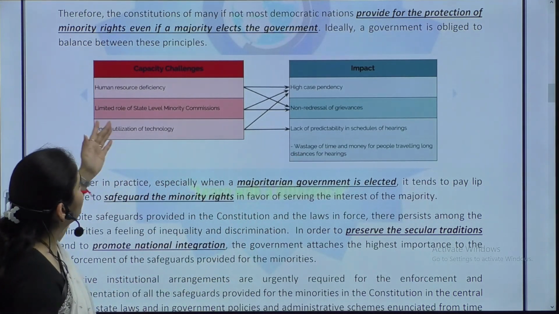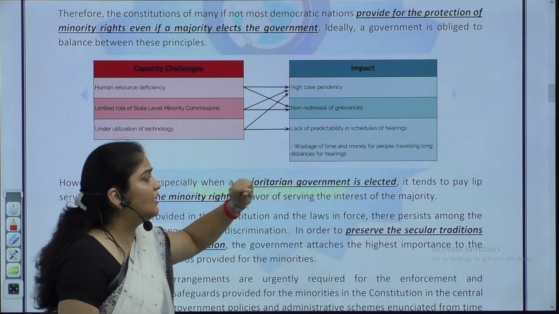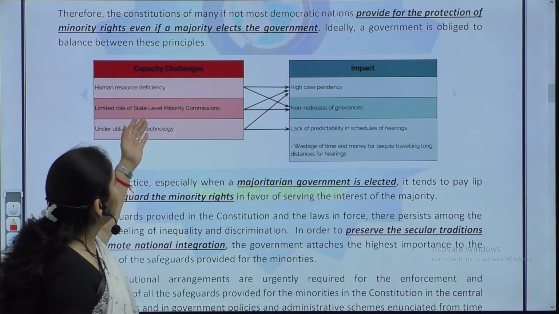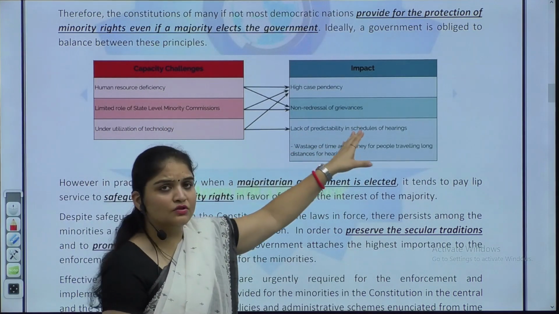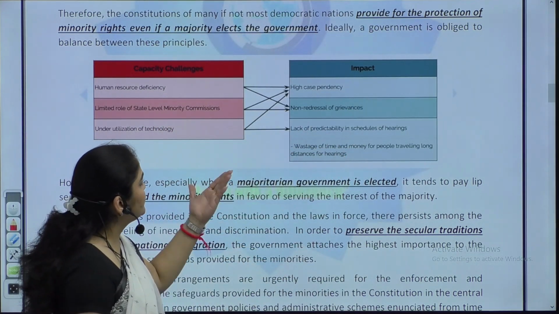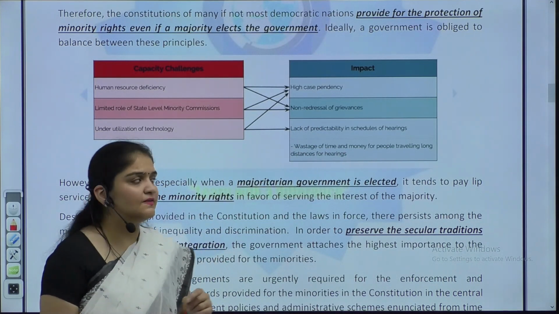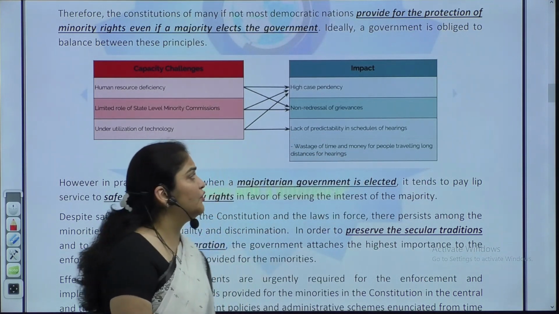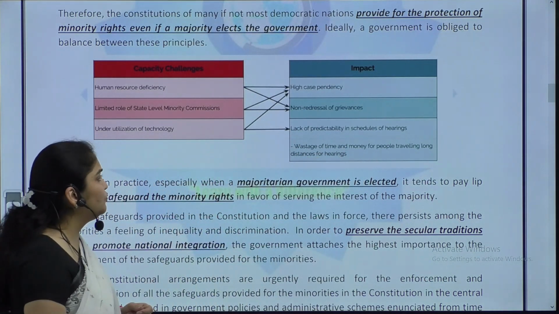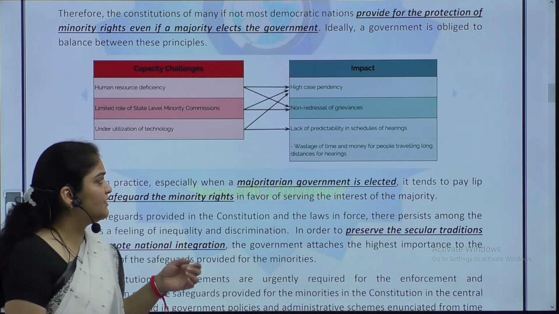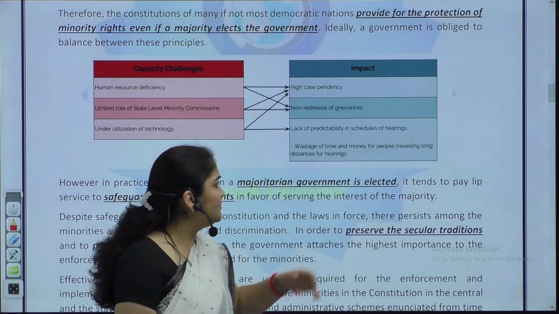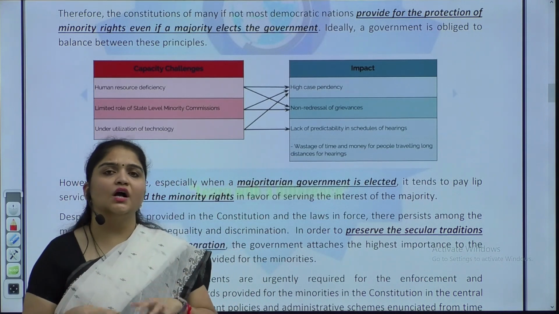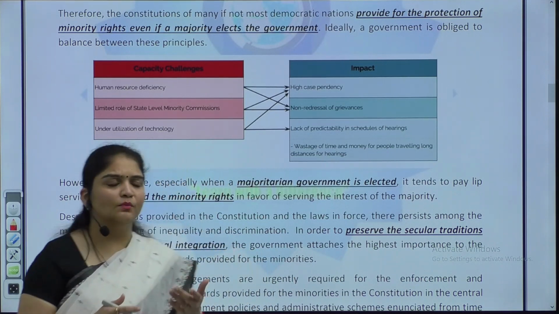So human resource deficiency creates high case pendency, there is non-redressal of grievances, and limited role of state minority commission also, because it is there, then high case pendency is there, non-redressal of grievances there. Then underutilization, which means lack of predictability in schedules of the hearings pertaining to the violation of these rights. Wastage of time and money for people travelling long distances for hearings. So you can talk about something more creatively in this format.